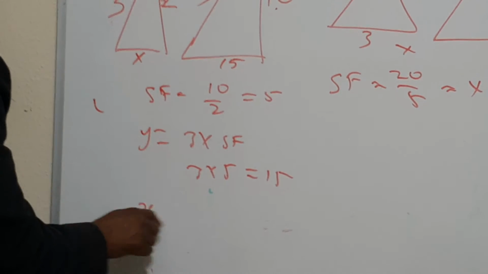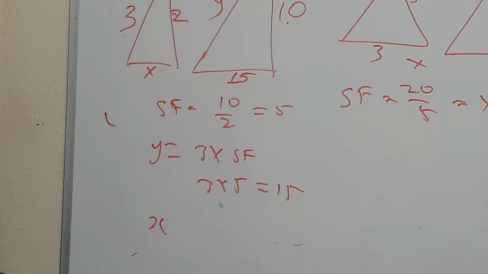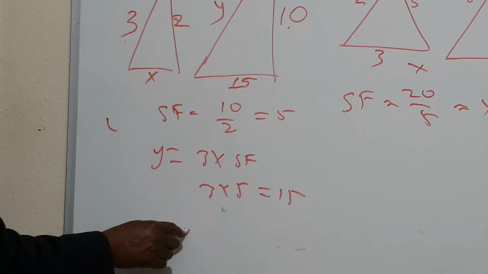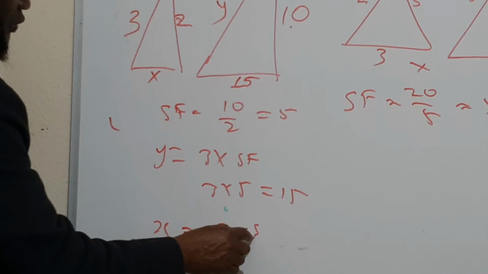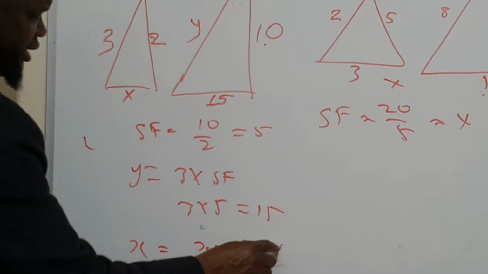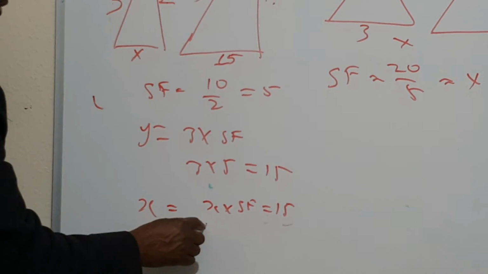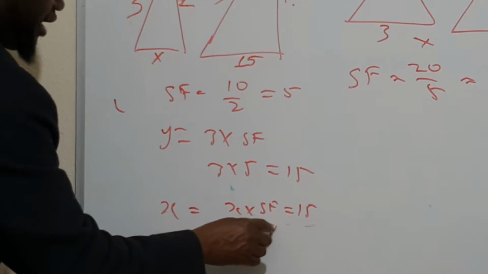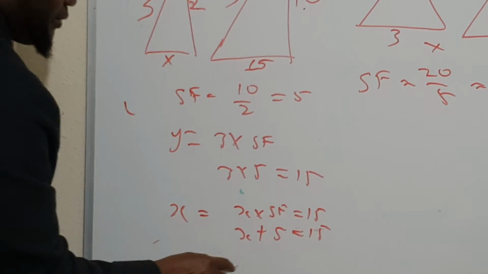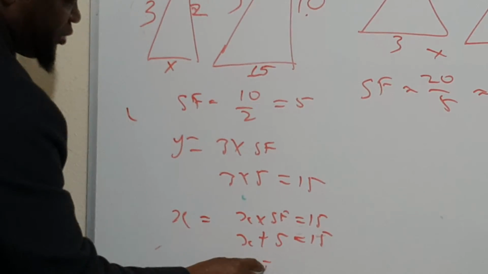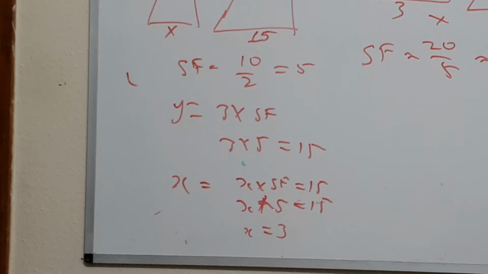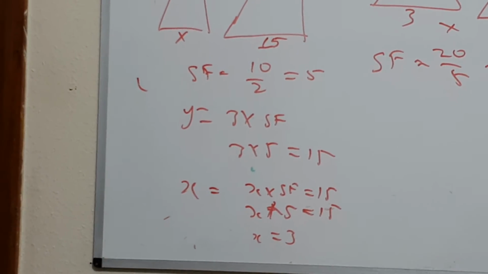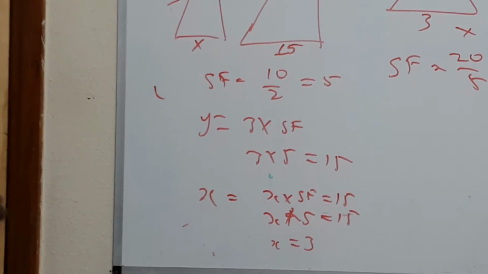And x, we don't know what x is, but we know x times the scale factor is equal to 15. So x times 5 is equal to 15. Therefore, x is equal to 3. This is what we call scale factor. It's so easy.